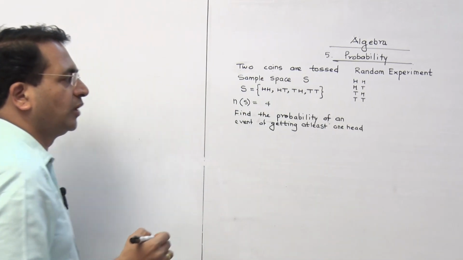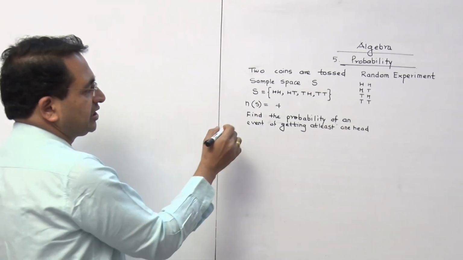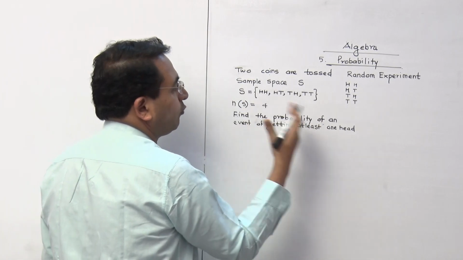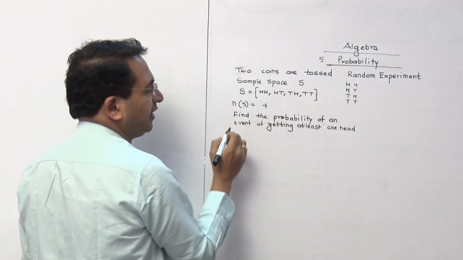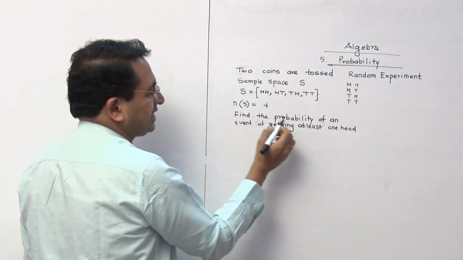Getting at least one head. See, this is the expectation, what we want, that is an event. So, at least one head.